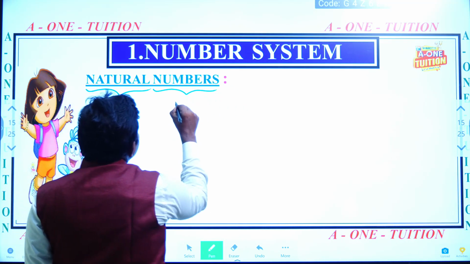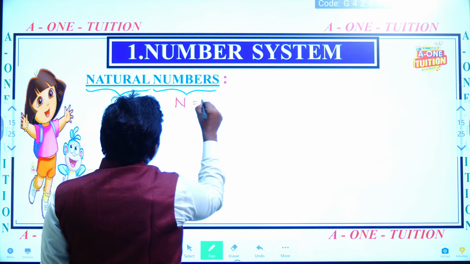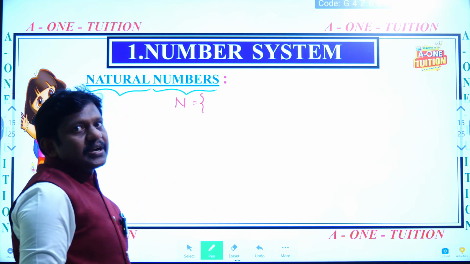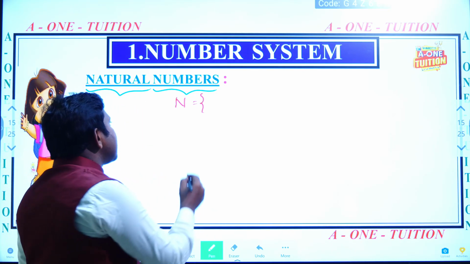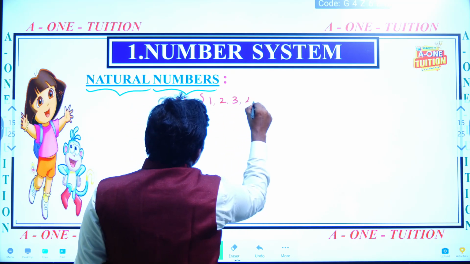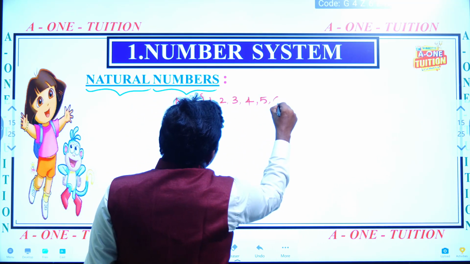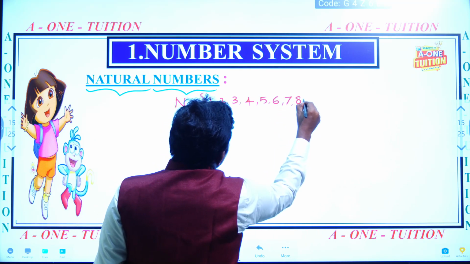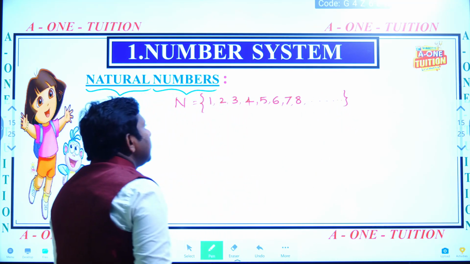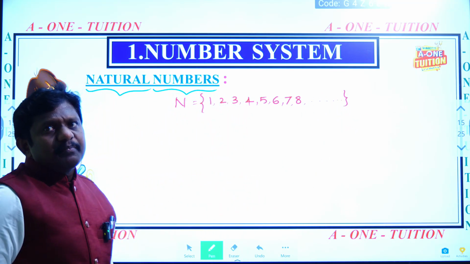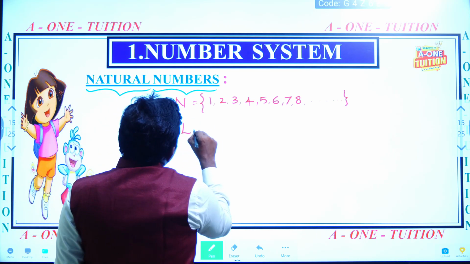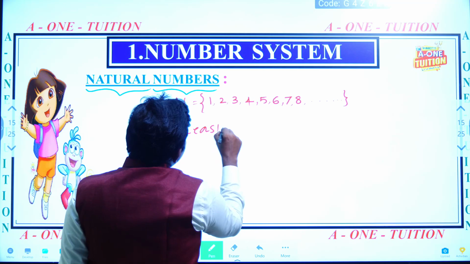Natural numbers are indicated by the English capital letter N. Natural numbers start from 1: 1, 2, 3, 4, 5, 6, 7, 8, and so on. Here the first natural number is 1. That is also called the least natural number.